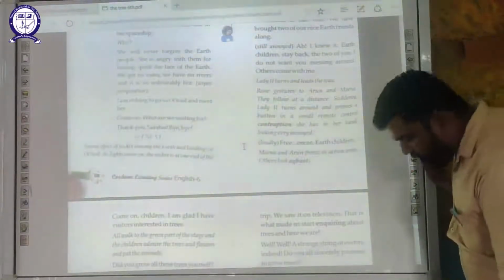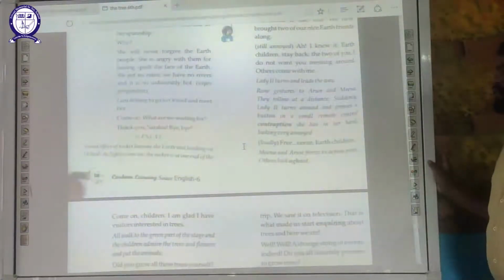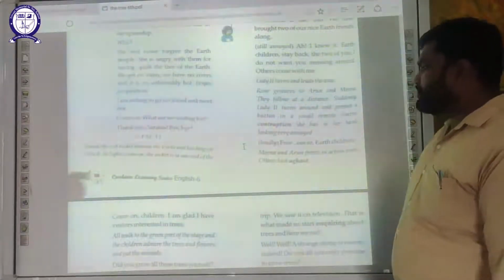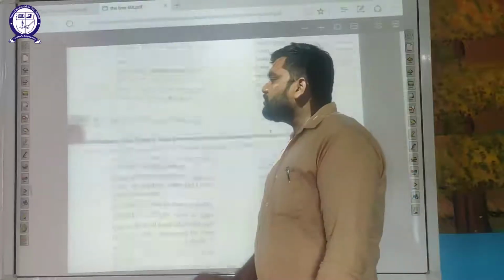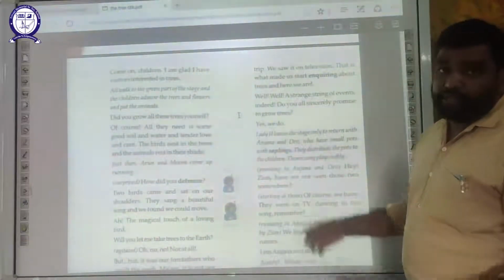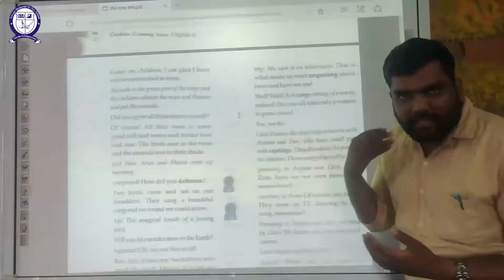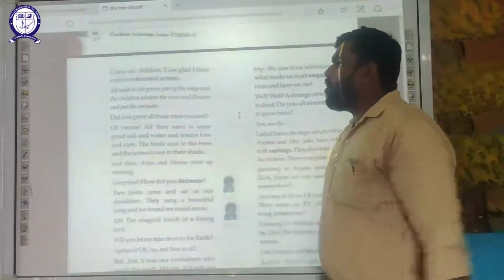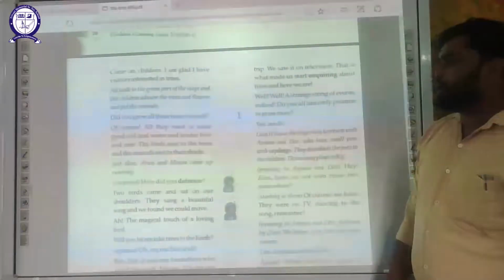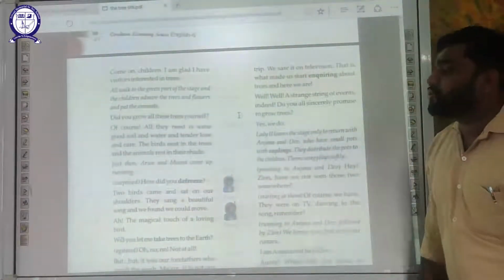Suddenly, lady number 2 turns around and presses a button in a small remote control contraption she has in her hand, looking very annoyed. Freeze! Earth children, Meena and Arun freeze in action poses. Others look aghast. Now the lady number 2 freezes both of them. Come on, children, I'm glad I have visitors interested in trees. All walk to the green part of the stage and the children admire the trees and flowers and pet the animals. Okay, did you grow all these trees yourself? The question arises. Of course, all they need is some good soil and water and tender love and care. The birds nest in the trees and the animals rest in the shade.